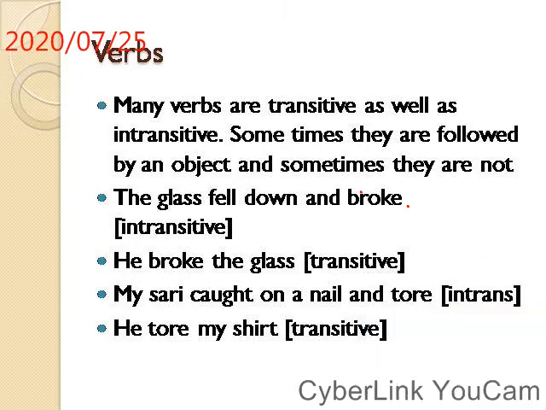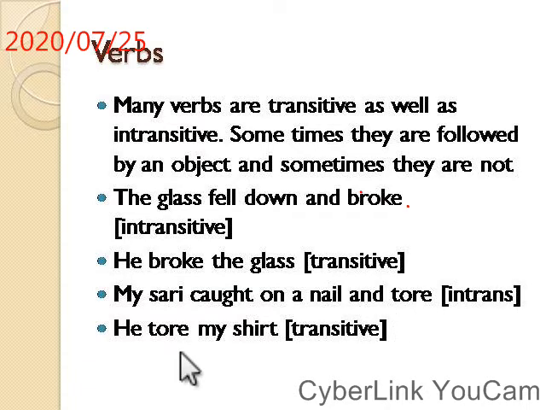Now, next, another example. My sari caught on a nail and tore. Intransitive. Here, T-O-R-E, tore. It is an intransitive verb. It doesn't need an object after that. The meaning in itself is meaningful without an object after this.